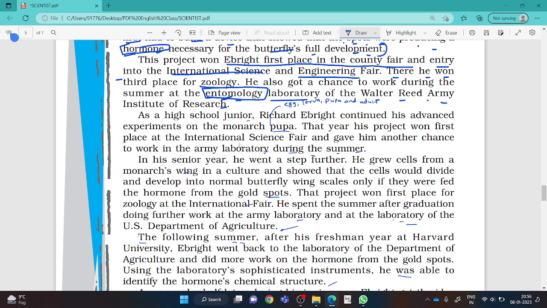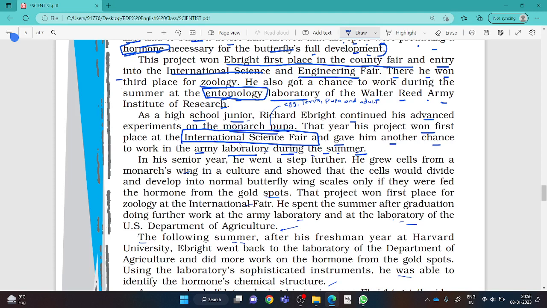As a high school junior, Richard Ebright continued his advanced experiments on the monarch pupa. That year, his project won the first place in the International Science Fair. Underline this. Winning the prize in the International Science Fair is a very big thing and gave him another chance to work in the army laboratory during the summer. Means he got a chance to work in the army laboratory.